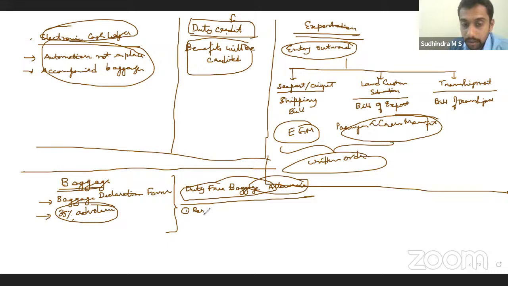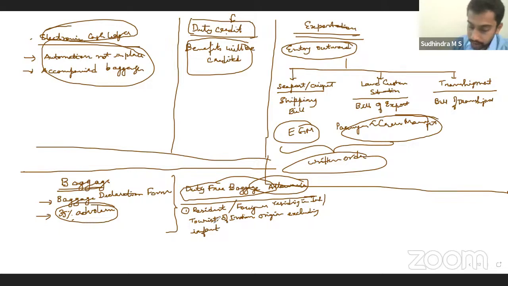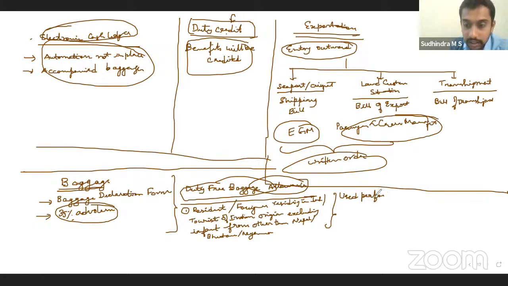If you are a resident of India, or a foreigner residing in India, or a tourist of Indian origin, excluding infants, coming into India from any country other than Nepal, Bhutan, and Myanmar, per person, you are allowed to bring your personal effects, used personal effects, your luggage, used personal effects, travel souvenirs, along with that, articles worth rupees 50,000.